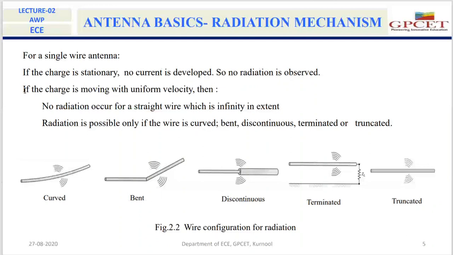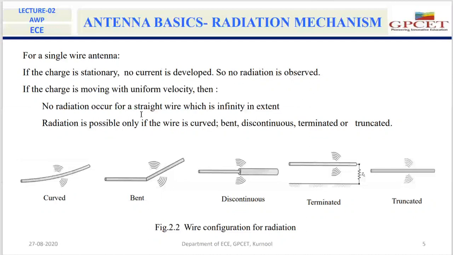In the second case, I'm taking a wire in which the charge is moving with uniform velocity. If the charge is moving along the wire with uniform velocity, then there will be no radiation.